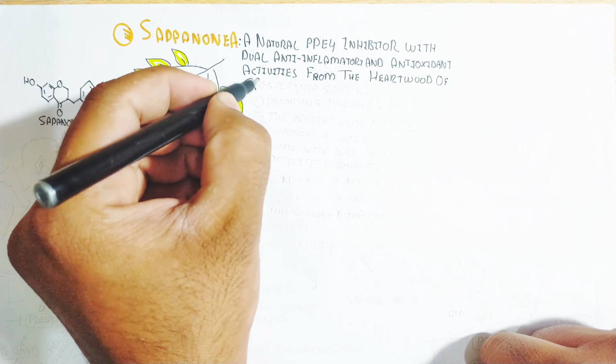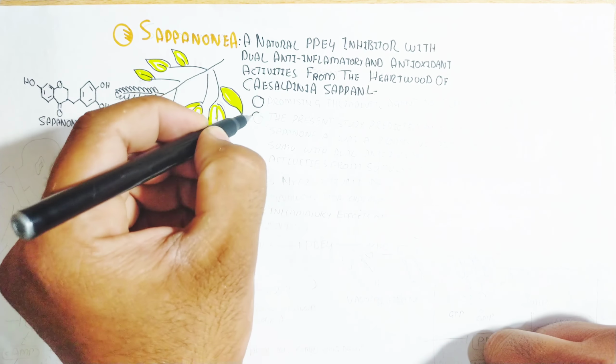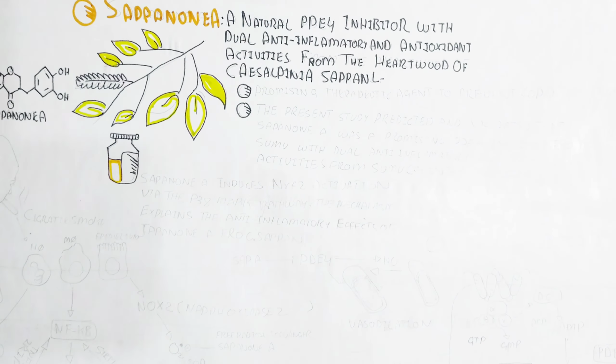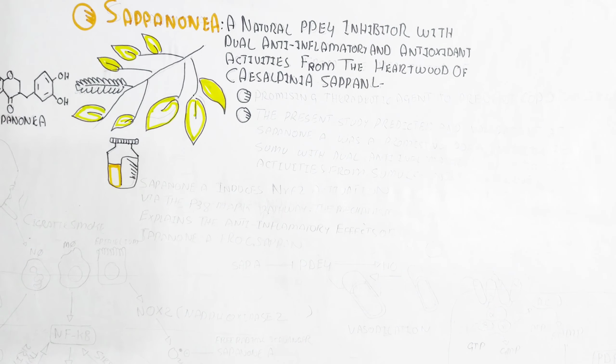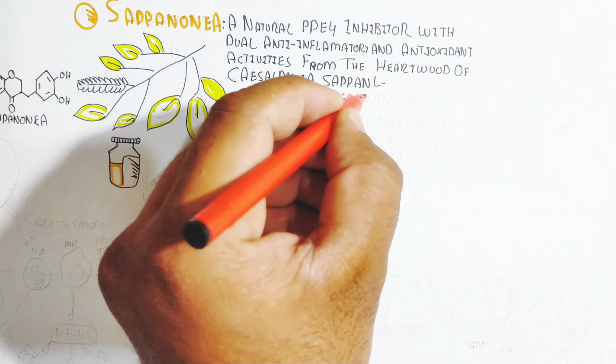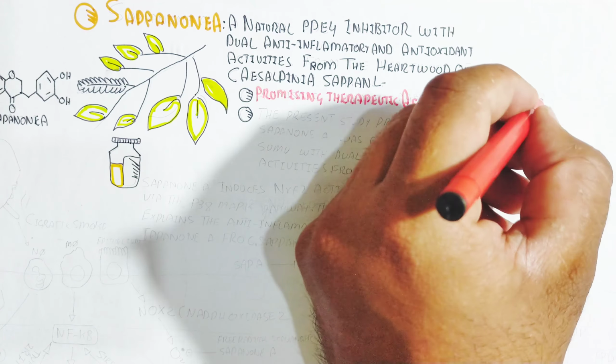So in this way, this is the chemical formula of Sappanone A. On the other hand, the important thing is that Sappanone A is a promising therapeutic agent to prevent chronic obstructive pulmonary disorder, COPD for short, and inflammation.